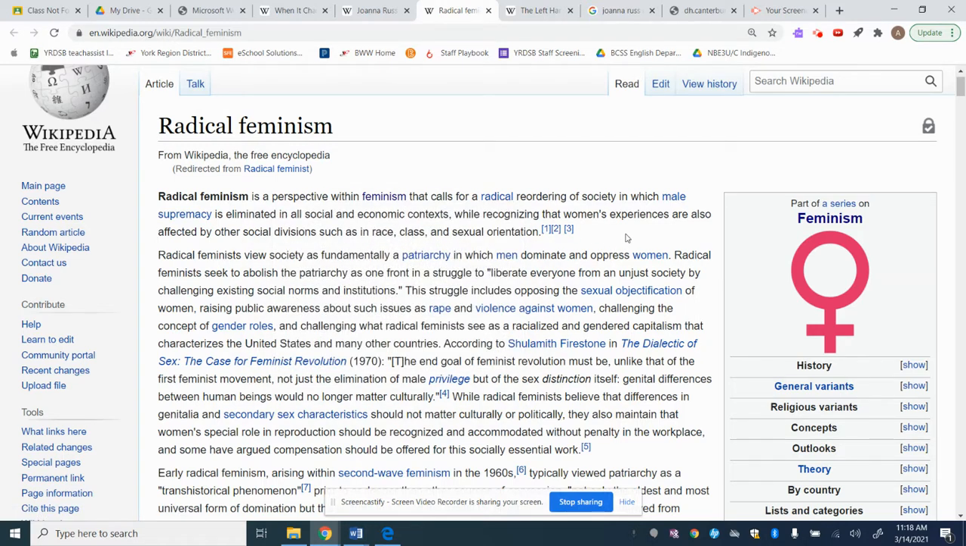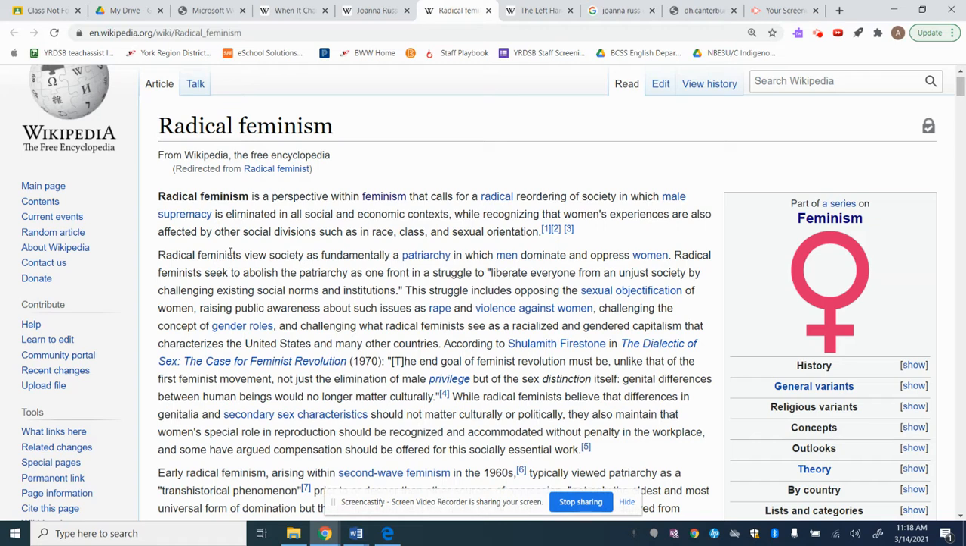So it calls for radical feminism's perspective within feminism that calls for a radical reordering of society in which male supremacy is eliminated in all social and economic contexts, while recognizing women's experiences are also affected by other social divisions such as race, class, and sexual orientation. Okay. Radical feminists view society as fundamentally a patriarchy in which men dominate and oppress women. Okay. So then maybe a science fiction text would want to examine what a society looked like where you didn't have men, and that's clearly what her text is about.